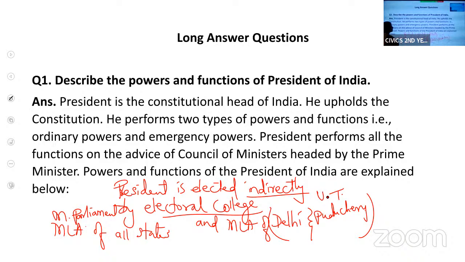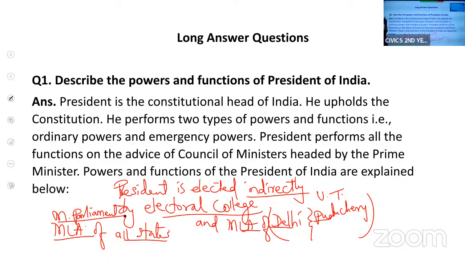So, the members of assembly of Delhi and Puducherry, members of assemblies of all the states, and members of parliament, that is both the houses, Lok Sabha and Rajya Sabha, they elect the president.